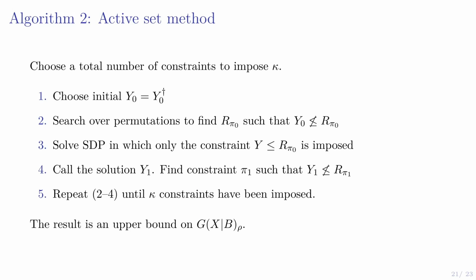And we can do this efficiently because we don't have to write down all of these R pi matrices. We could use some technique like simulated annealing or some other heuristic method to find violated constraints without having to search through all of them. Okay, and I'm actually working on some other ways to compute it, but I still don't have a polytime way yet.